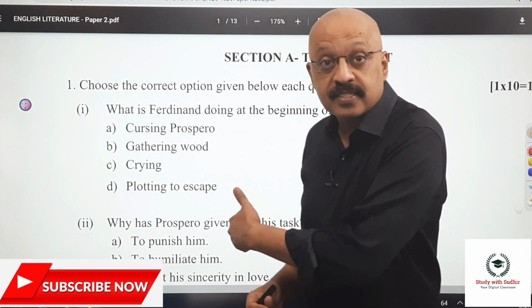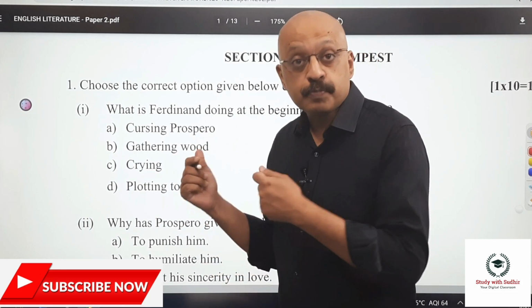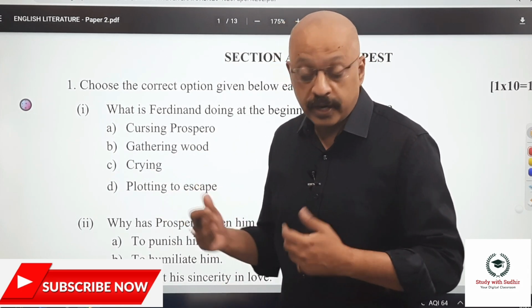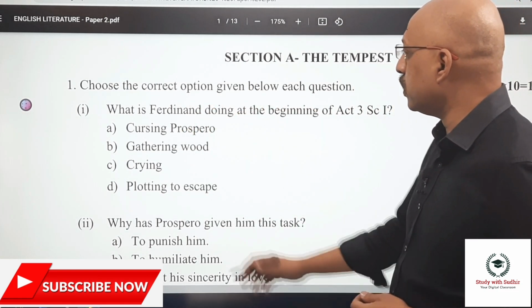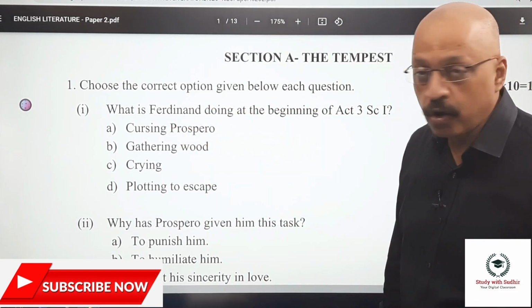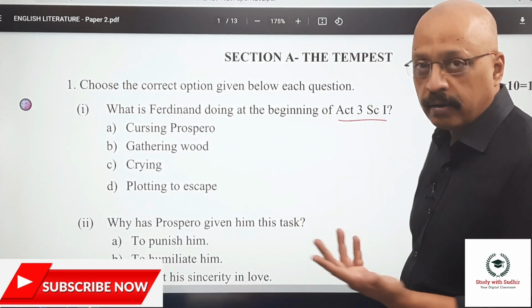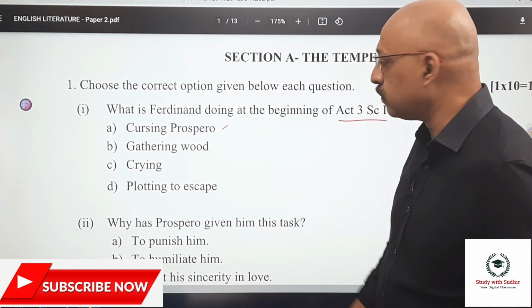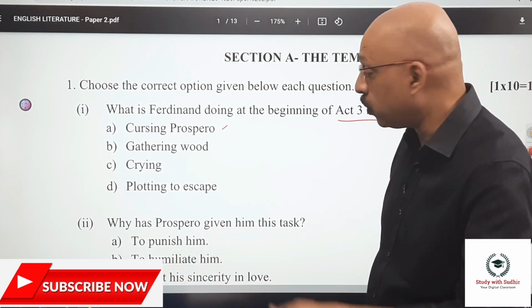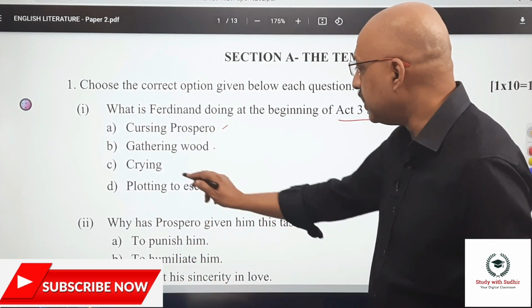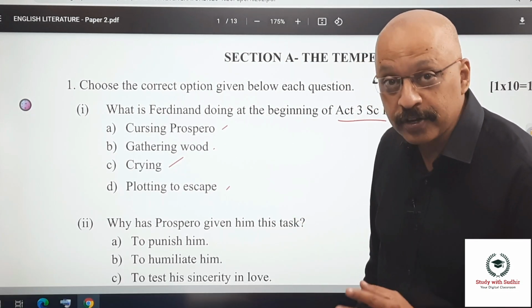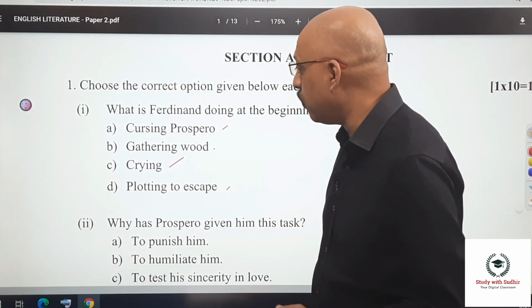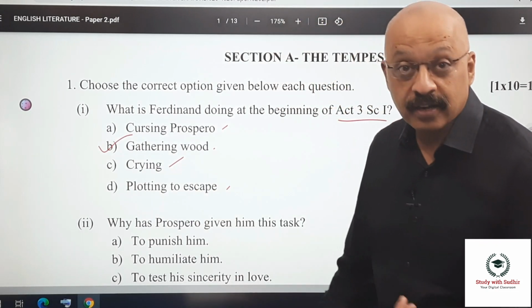Okay, so let's get started with the Specimen paper for English literature. Choose the correct option below each question. What is Ferdinand doing at the beginning of Act 3, Scene 1? Is he cursing Prospero because he is making him do all that work? Is he gathering wood? Is he crying? Or is he plotting to escape? I like the kind of interesting options that have been given, and the correct answer is gathering wood.